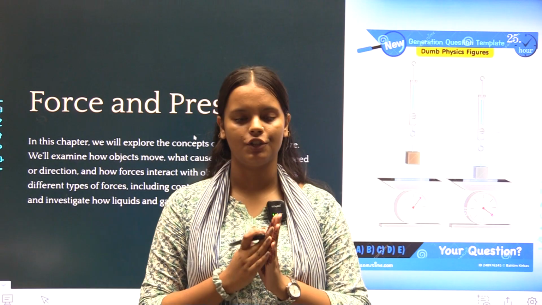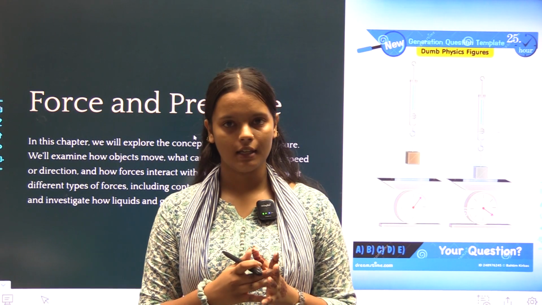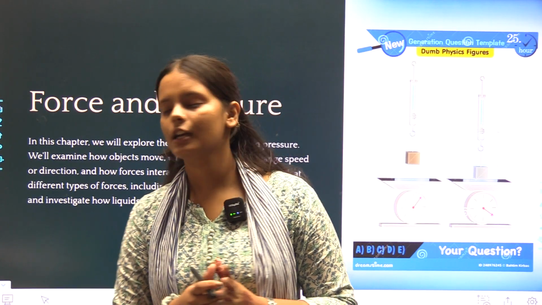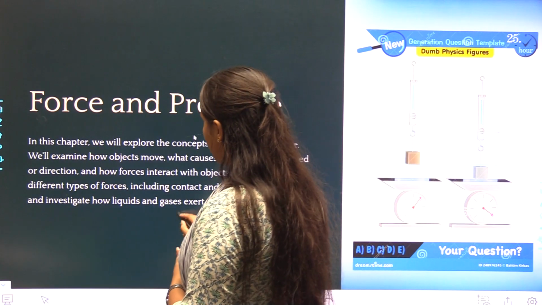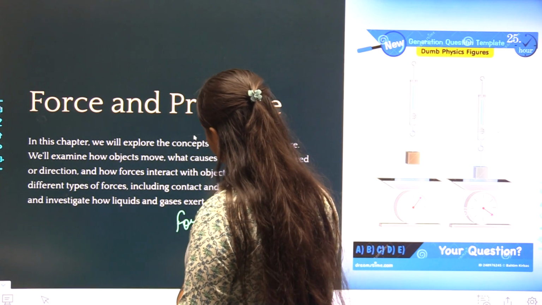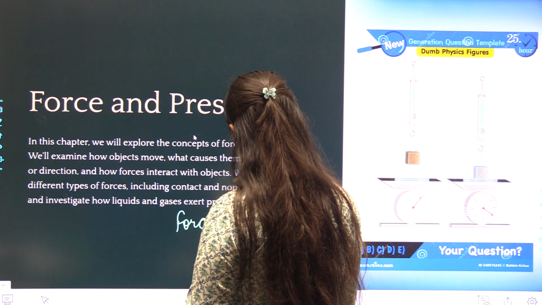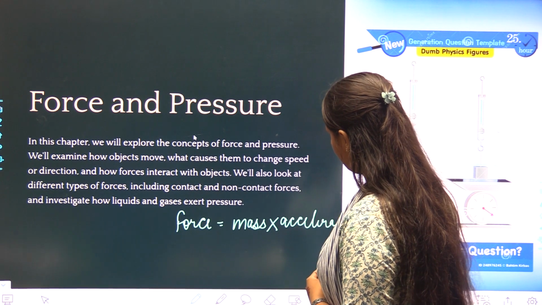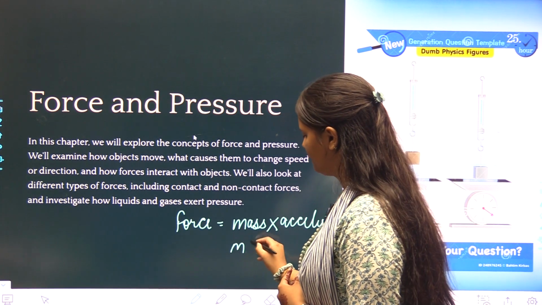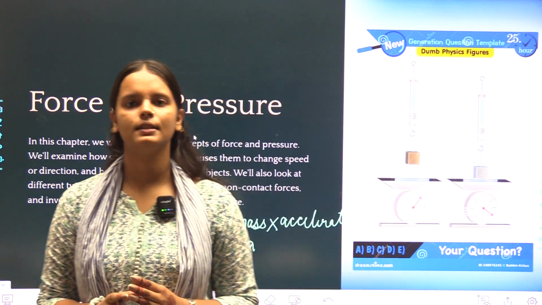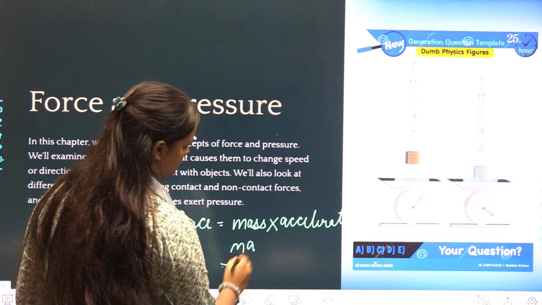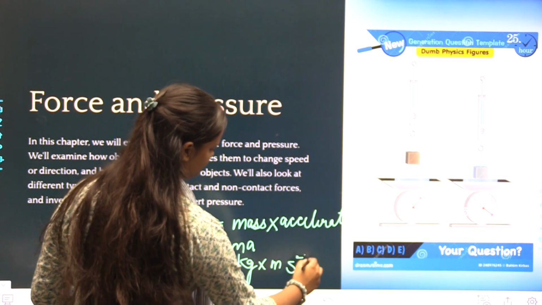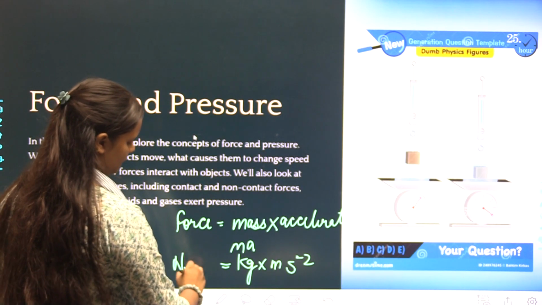Now talking about pressure. Pressure is the force per unit area. When we are applying force to a specific area, that will be called pressure. Now talking about force, formulatically, force is equal to mass into acceleration, that is F = m × a. And the SI unit of force is Newton. We take the mass in kilograms and the acceleration in meter per second square, and this becomes equal to Newton.